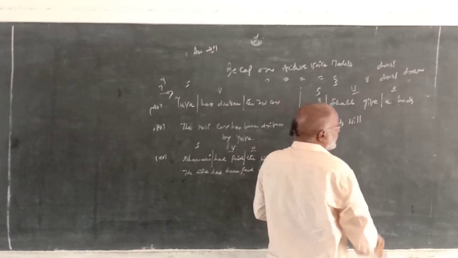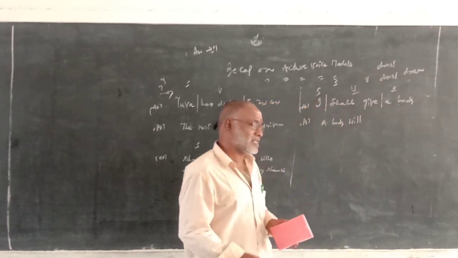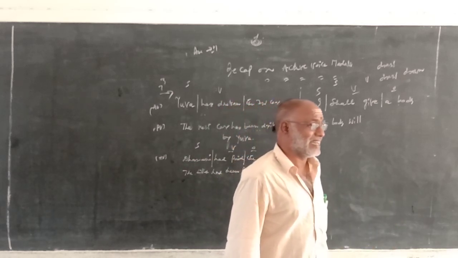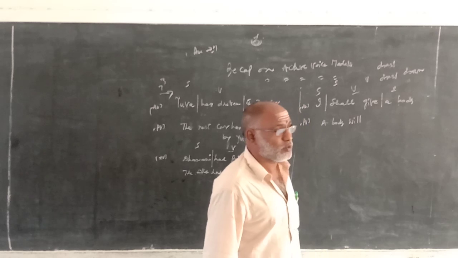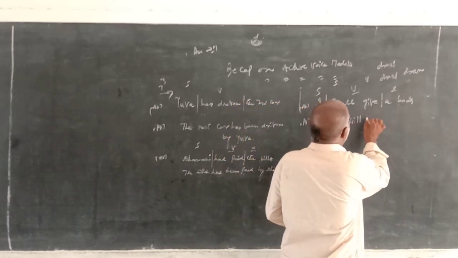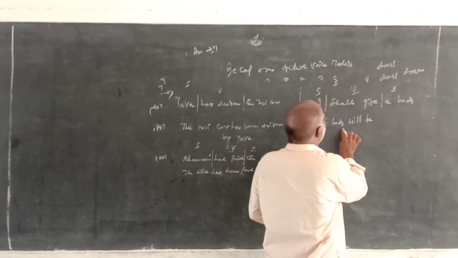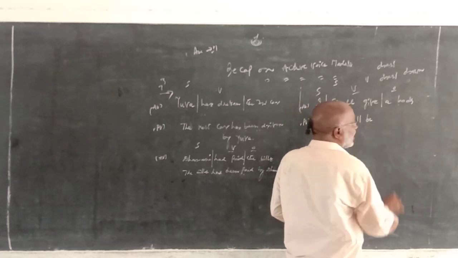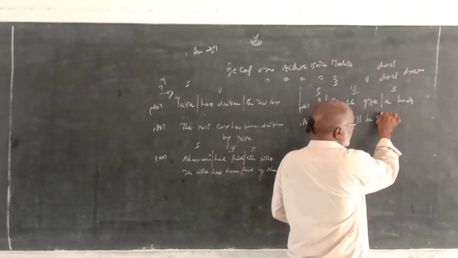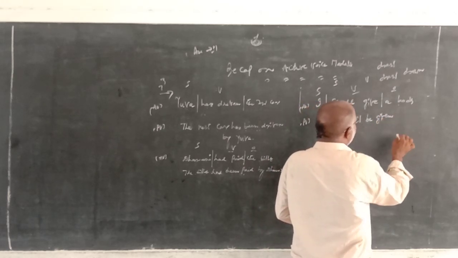Whenever you find a sentence with will, can, may, might, must, dare, need, is to, ought to, was to, we have to use be after the modal. A book will be, and the three forms of give are give, gave, given. A book will be given.